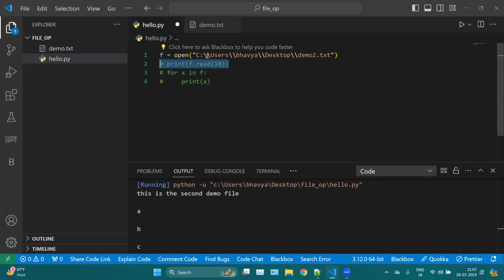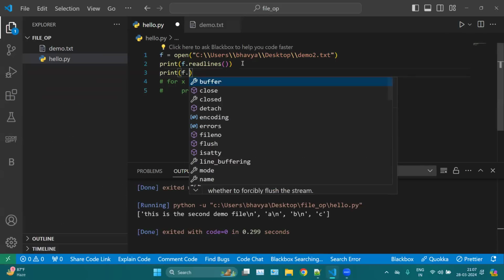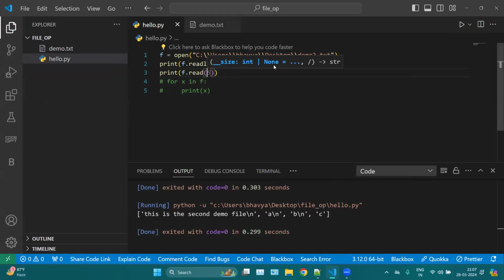We can also use, instead of read, we can also use readlines here, like this. If I run this one, you can notice. Now you can see we have readlines here, and then we have read here. We have two keywords here. If we print f.read here, what is the difference between read and readlines?